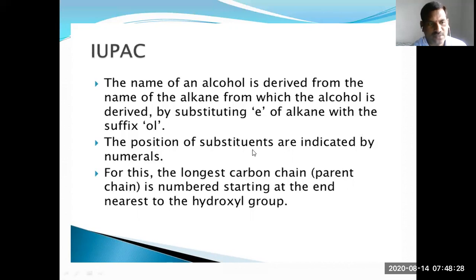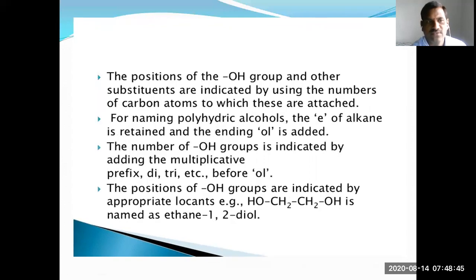The positions of substituents are indicated by numerals. The longest carbon chain, that means the parent chain, is numbered starting at the end nearest to the hydroxyl group. The positions of the OH group and other substituents are indicated by the number of the carbon atoms to which these are attached.